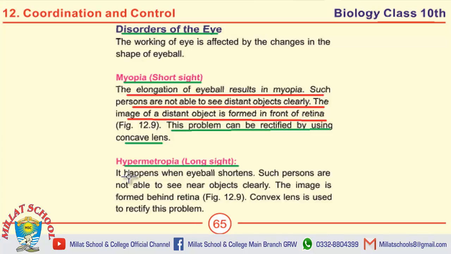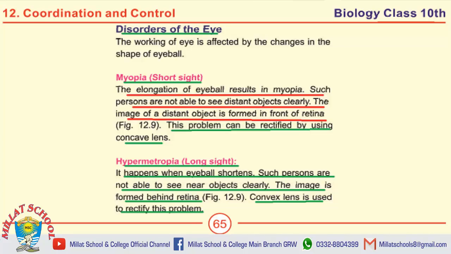Next is hypermetropia. It happens when eyeball shortens. Such persons are not able to see near objects clearly. This image is formed behind the retina. What is the cure for hypermetropia? Convex lens is used to rectify the problem of hypermetropia.